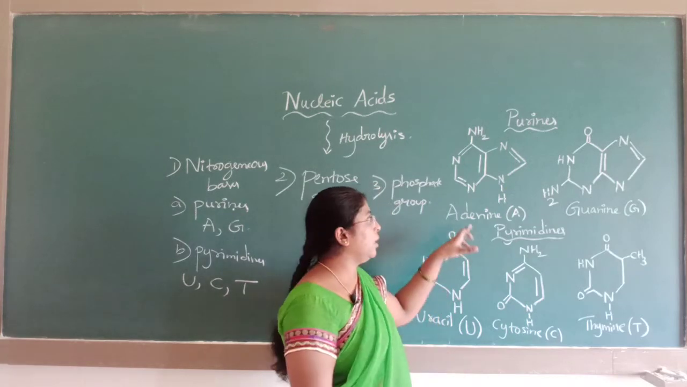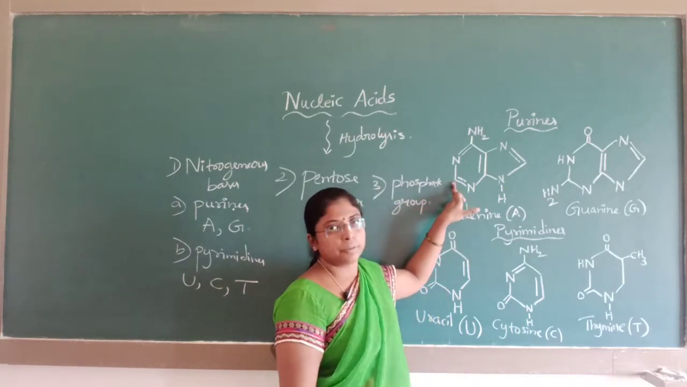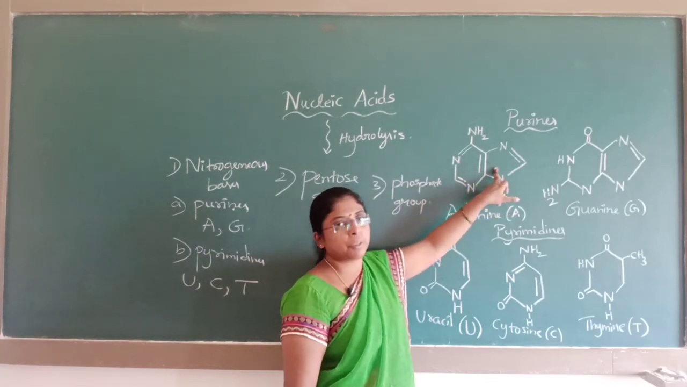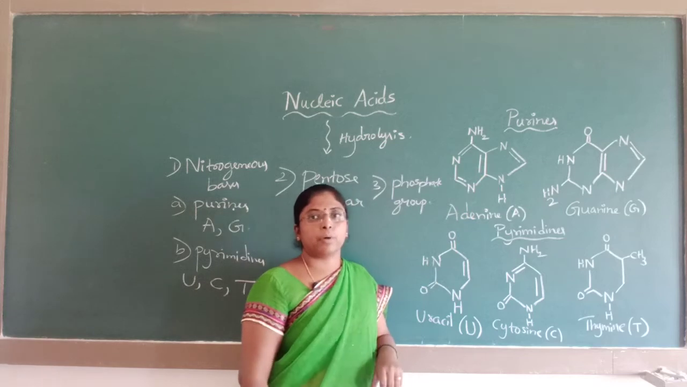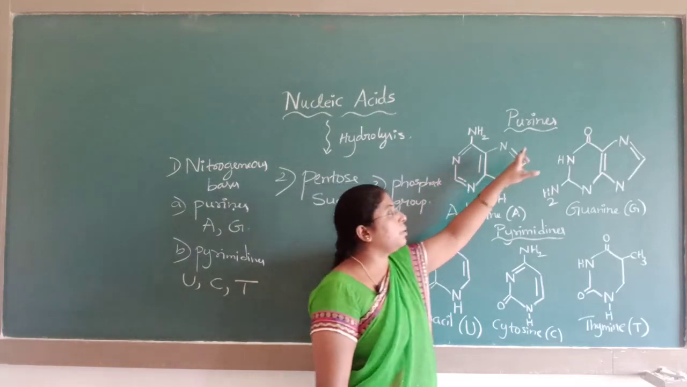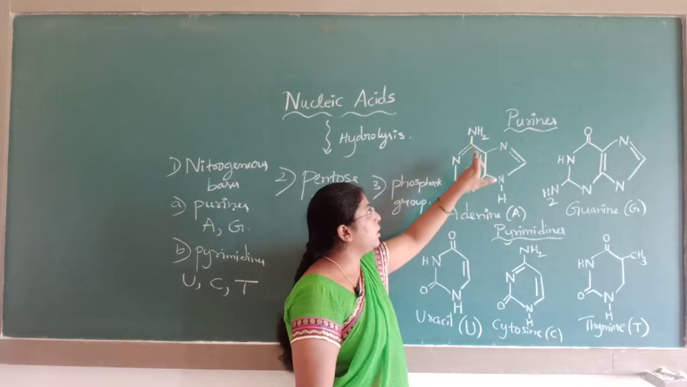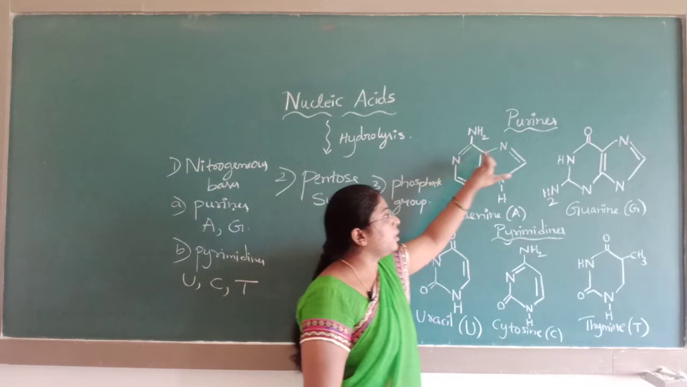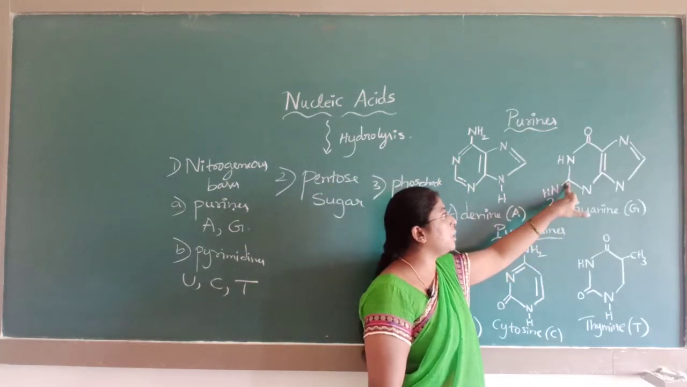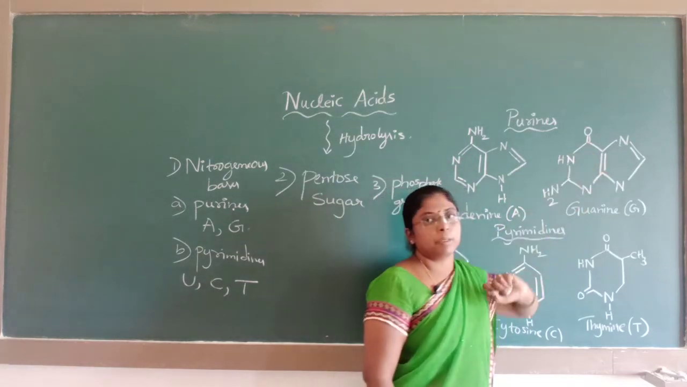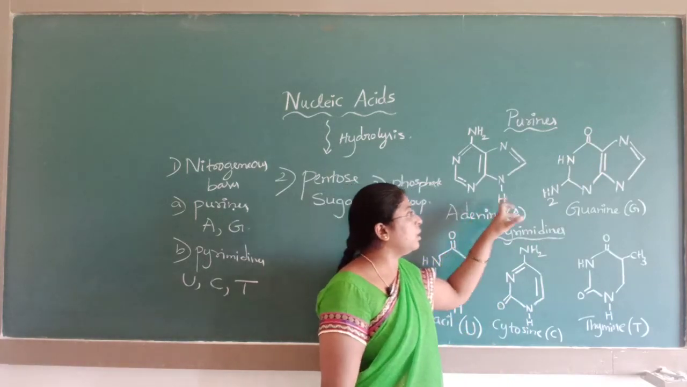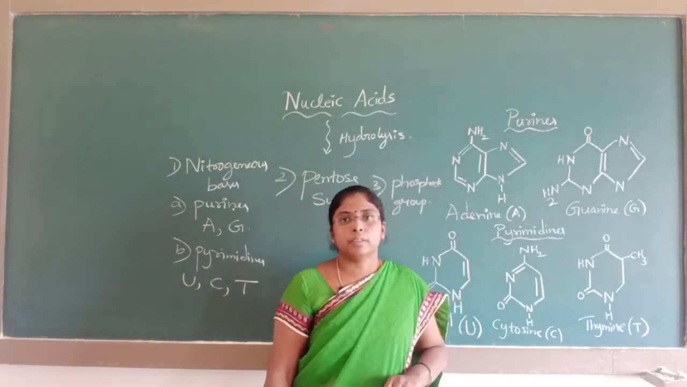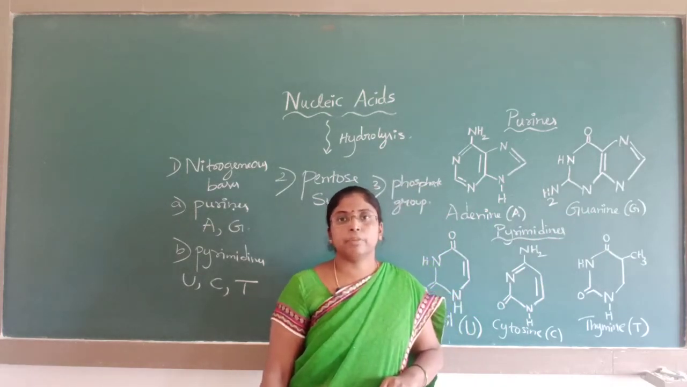So, here adenine is a 6-membered ring fused with a 5-membered ring. If a 6-membered ring is fused with a 5-membered ring with nitrogen as a heteroatom, it comes under the purine bases. The NH2 is present in adenine. If you see in case of guanine, it contains NH2 as well as the double bond oxygen. Adenine and guanine come under the purines, which have a 6-membered heterocyclic ring fused with a 5-membered ring.